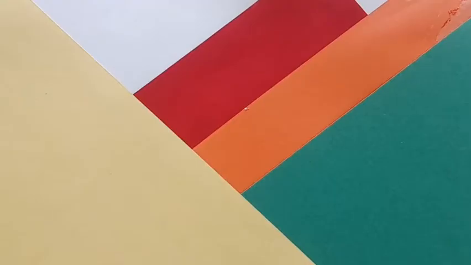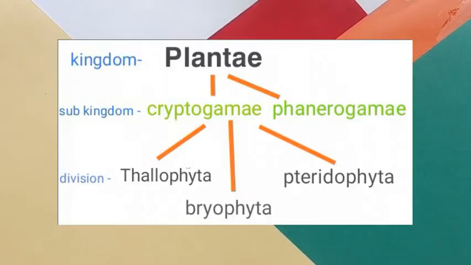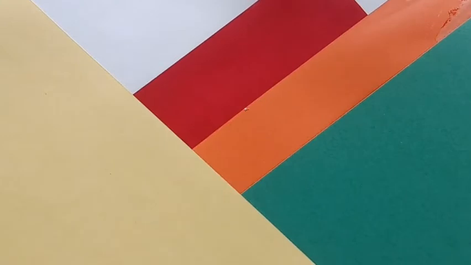Today we are going to discuss our topic which is kingdom Plantae. So let us start. The kingdom Plantae is divided into two subkingdoms, which are Cryptogame and Phanerogame. The plants in subkingdom Cryptogame do not bear flowers or seeds, while the plants in subkingdom Phanerogame bear seeds and flowers. Subkingdom Cryptogame is divided into three divisions, which are Thallophyta, Bryophyta and Pteridophyta.